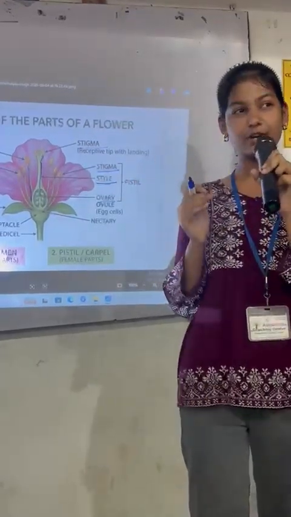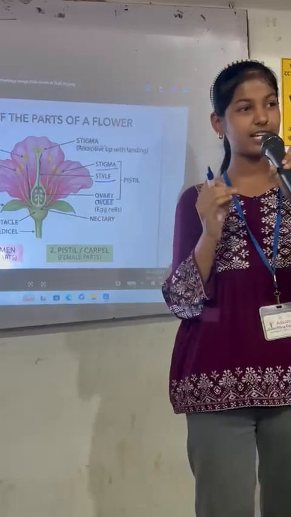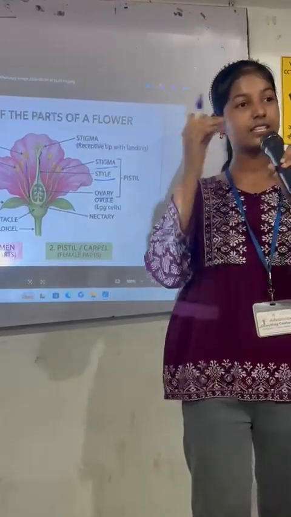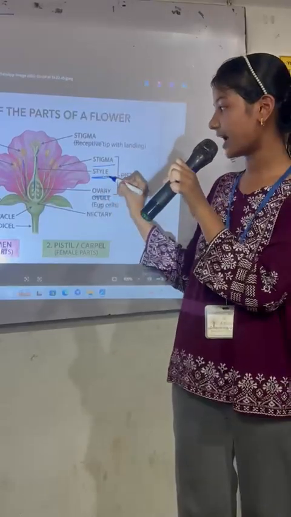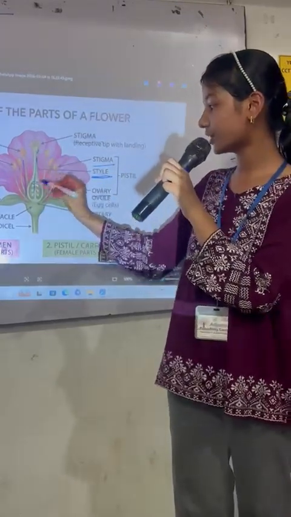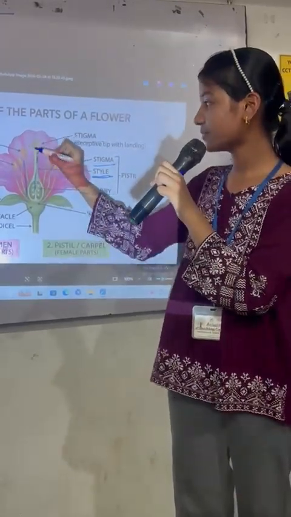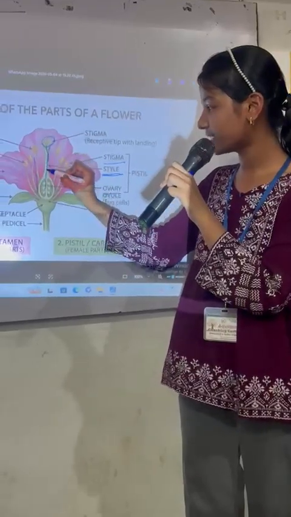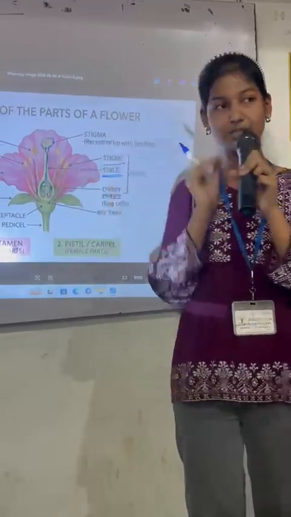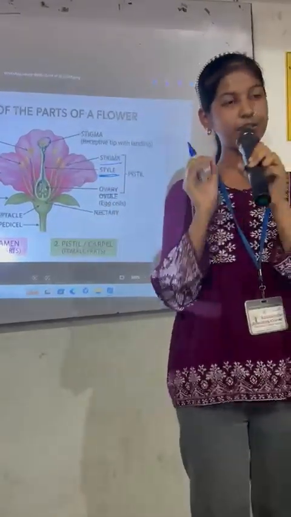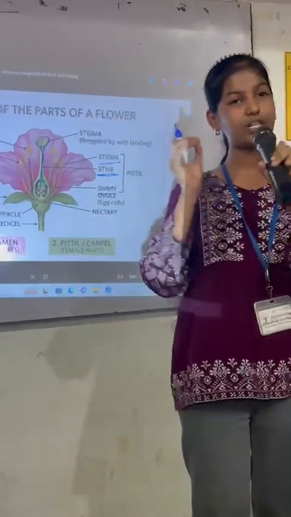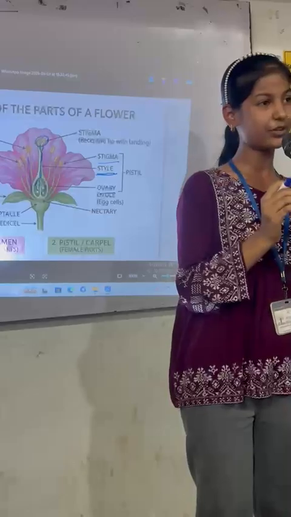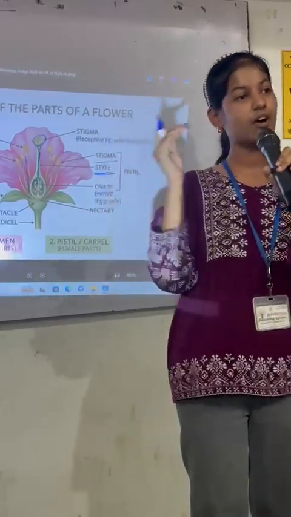As I have told you about the anther, when the pollen grains attach to the anther, these pollen grains are transferred to the stigma. After that, they go into the style, which is the long stalk part. After that, they go from the style to the ovary. When they reach the ovary, in the ovary there is the presence of the ovule, in which they reproduce to form a zygote. After that, it becomes the embryo. After that, it forms into the seed or the fruit.